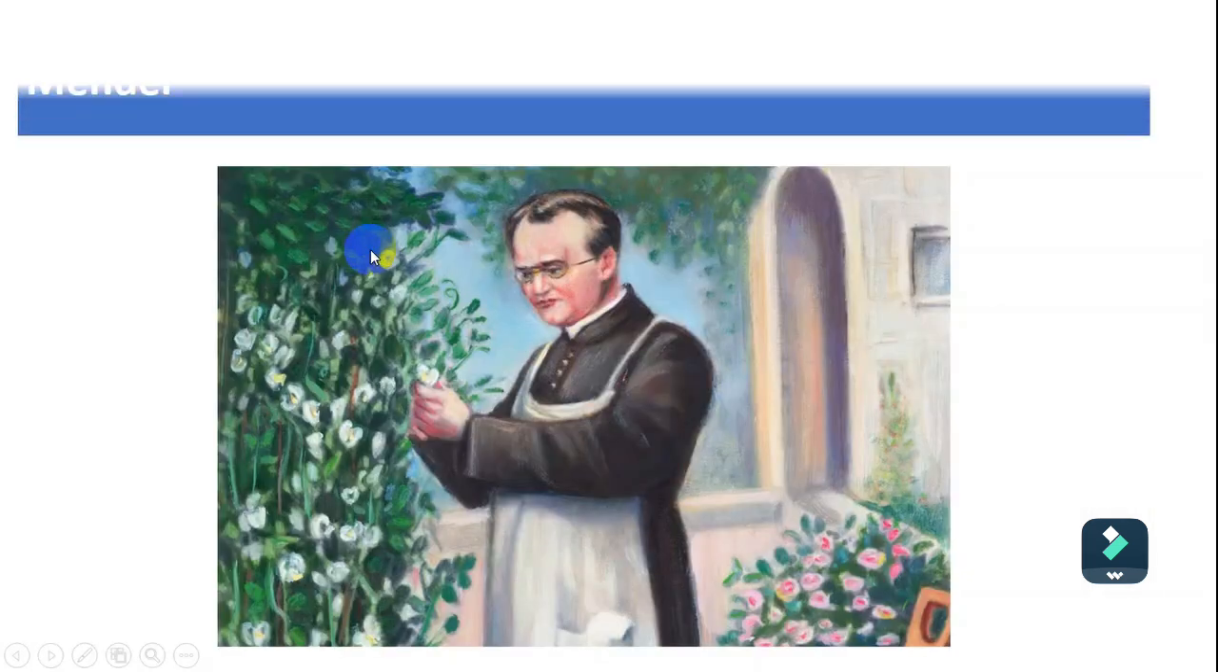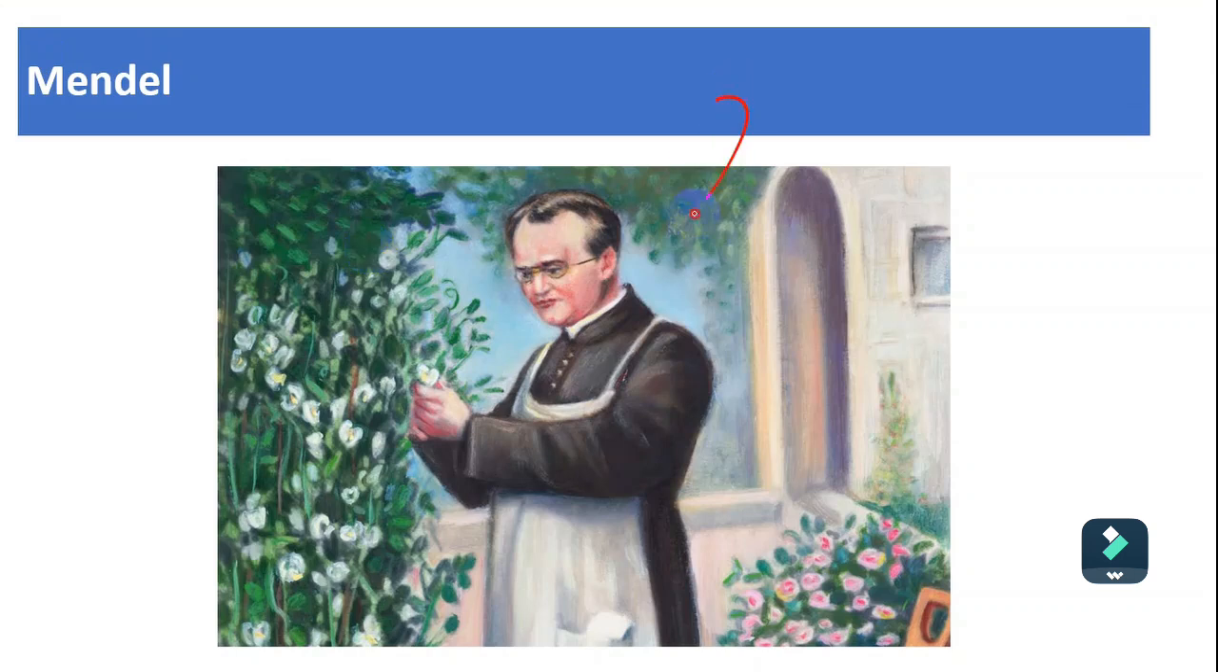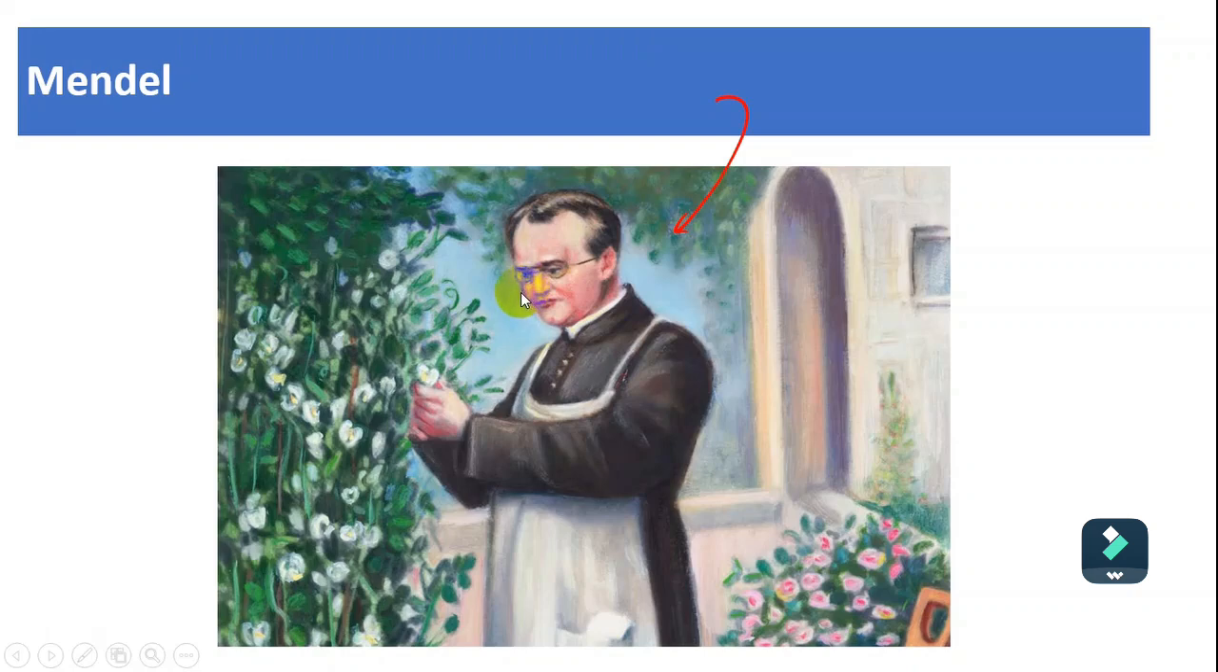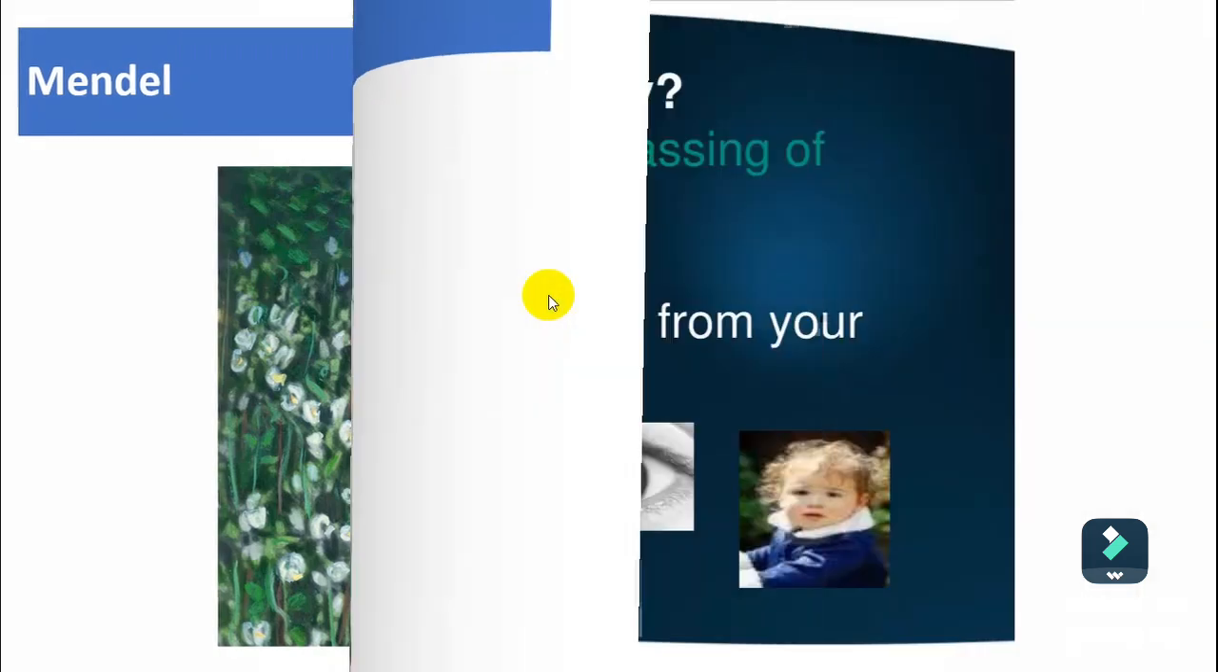So what is heredity? By looking at this image, we will find that we have Mendel. Mendel is considered the father of genetics, the father of heredity, the first scientist who made a scientific study of transferring of traits from parent to offspring, and he established the fundamentals of genetics based on scientific study and observation and making experiments and so on. So he is Mendel or Gregor Mendel, who is the father of genetics.